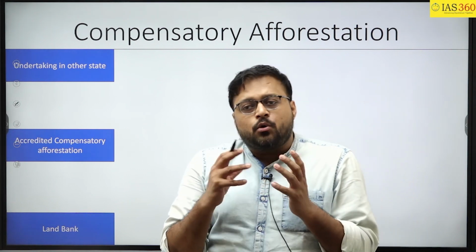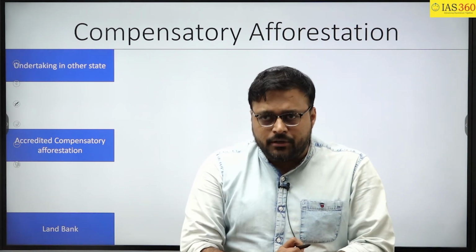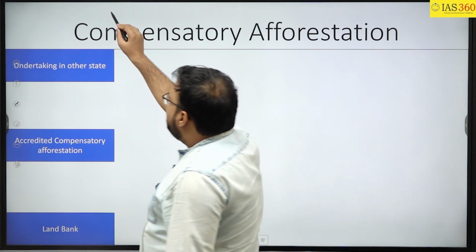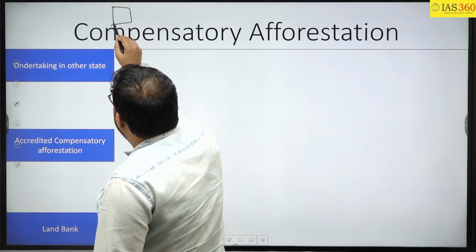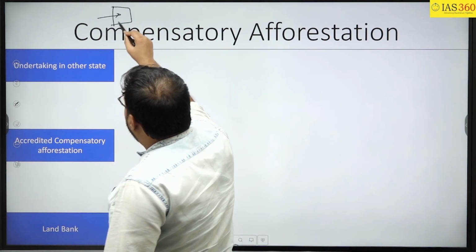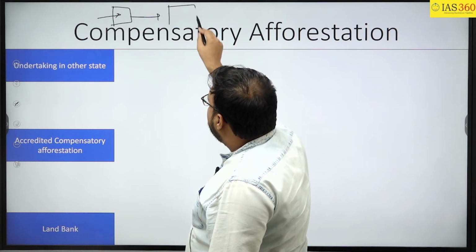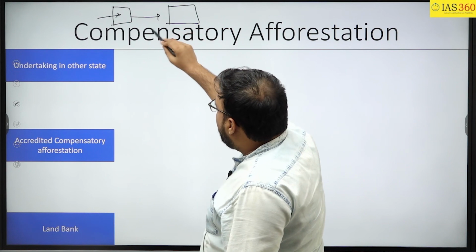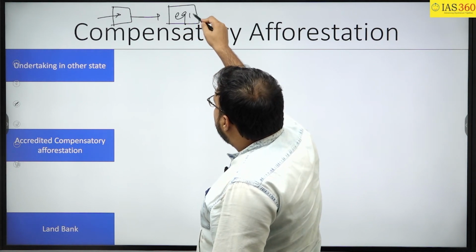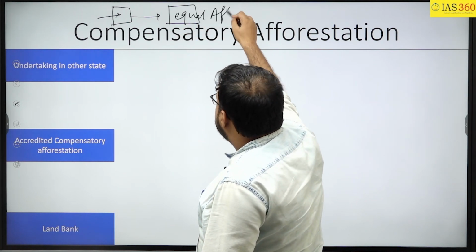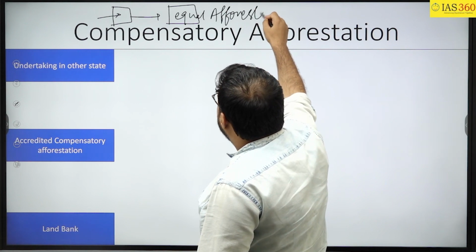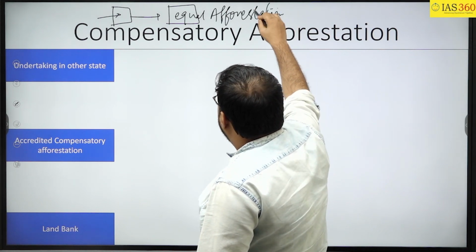If you know the concept of compensatory afforestation, it simply means that if you have degraded the forest of one area, then in compensation, in another place, you will have to do an equal afforestation. This is the idea behind compensatory afforestation.